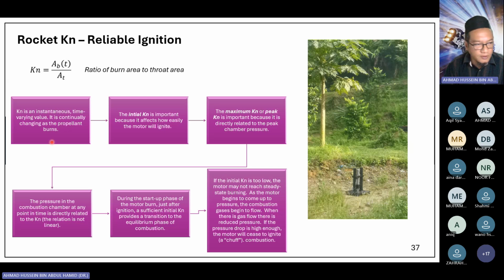Basically, when we design the rocket motor, we have to ensure that the motor will produce reliable ignition. So I will show you a video, an example of our own experience where the ignition is not reliable. We call this chuffing.